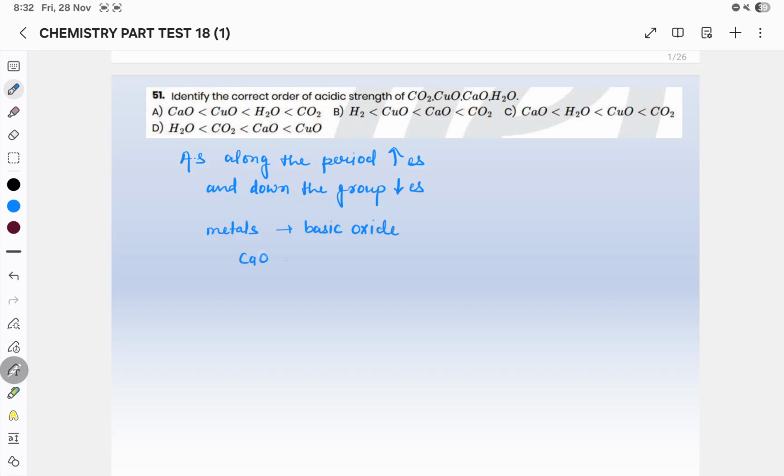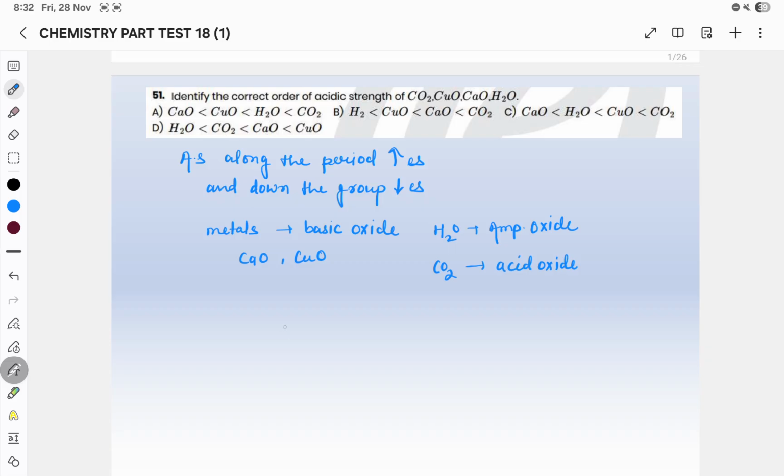So CaO and CuO will form basic oxide. H2O is amphoteric oxide. CO2, it is formed by non-metals, so this will be acidic oxide.